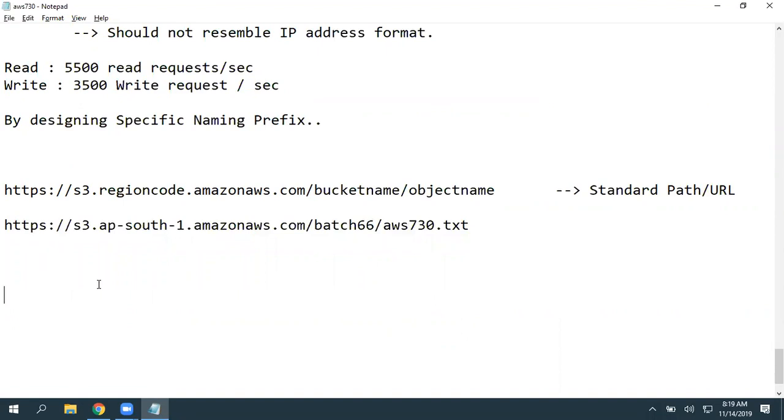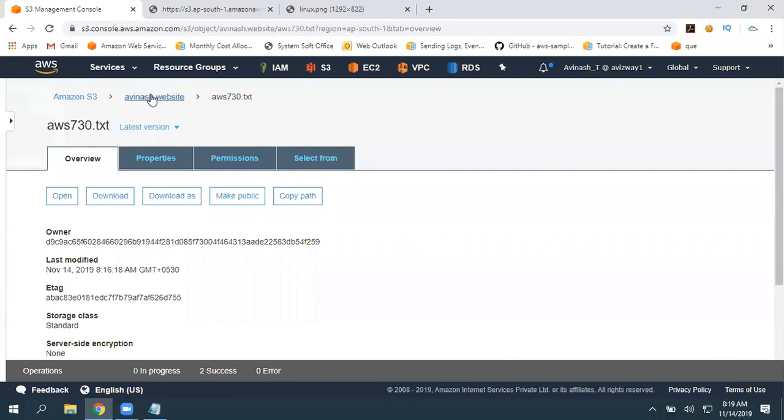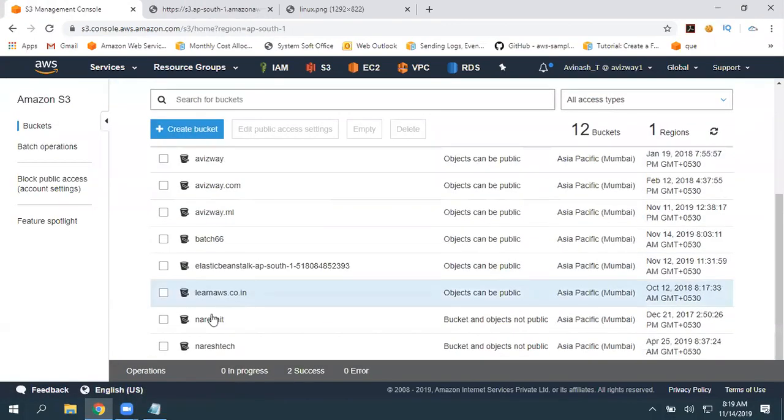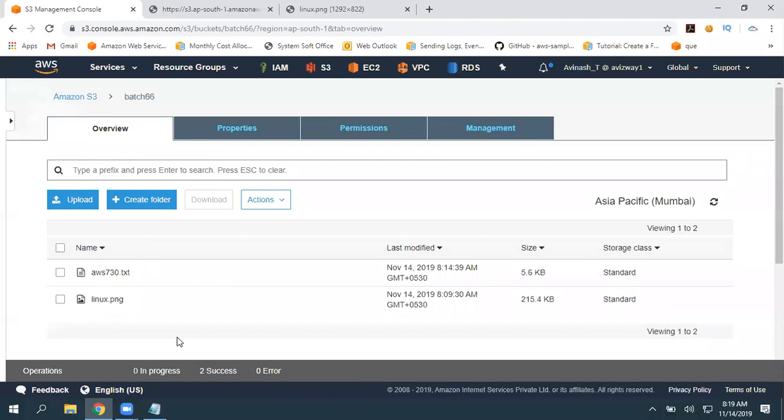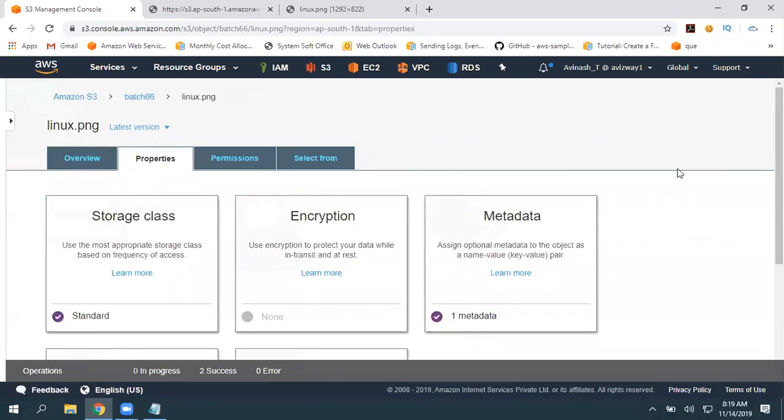Okay, so now one object is uploaded and we have made it public. We will go into detail about permissions in our coming sessions. So now let's observe these object properties. I selected an object called linux.png. When I go to properties, the first property is storage class. So it is always important to understand the storage classes. You are going to get at least 2 questions from the storage class alone if you are going to write the certification exam.